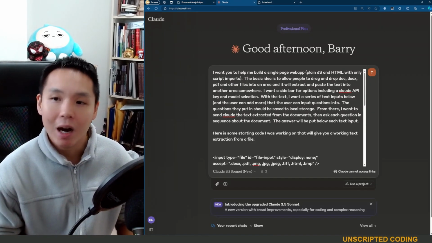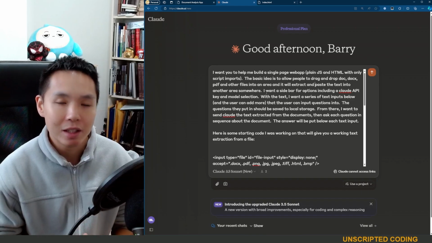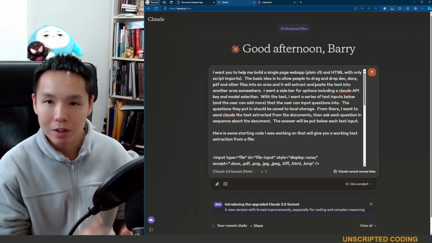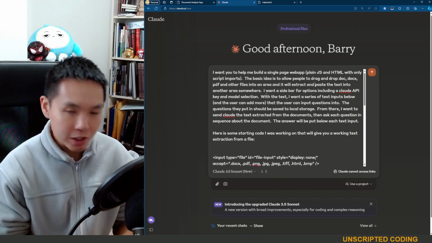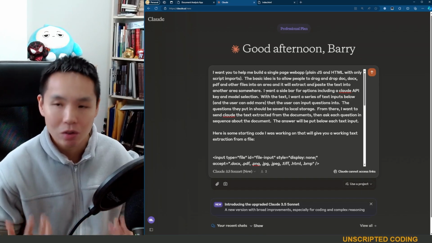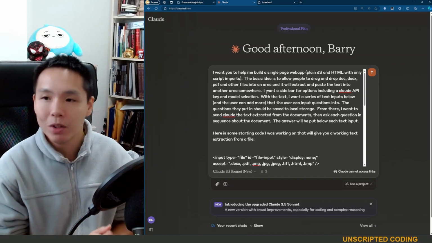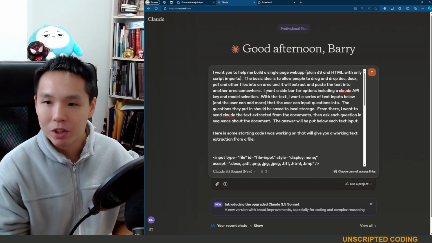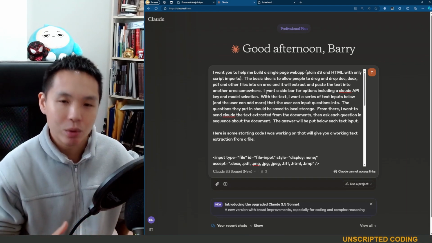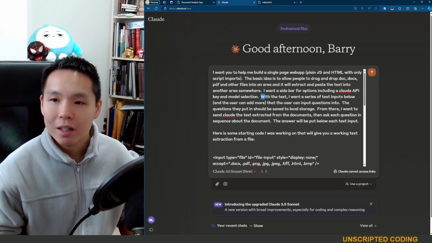The next bit, I want a sidebar for options, including a Claude API key. So I want to make this available for different people as well. I don't want to be on the hook because sometimes these are very long documents, lots of tokens, very expensive. So let them use their own key, let them choose their own model, and I guess we could build this out later on to support other models as well.